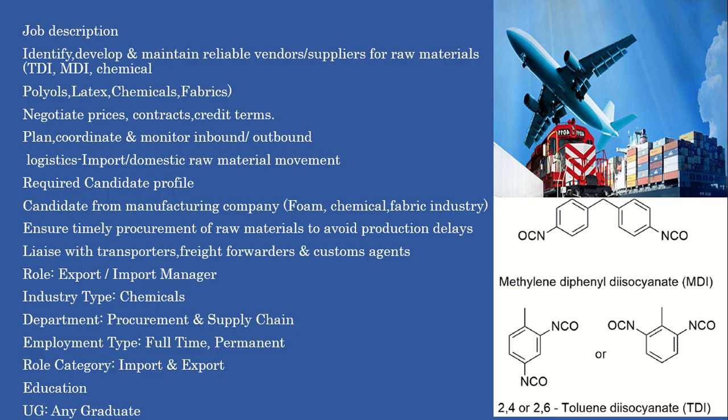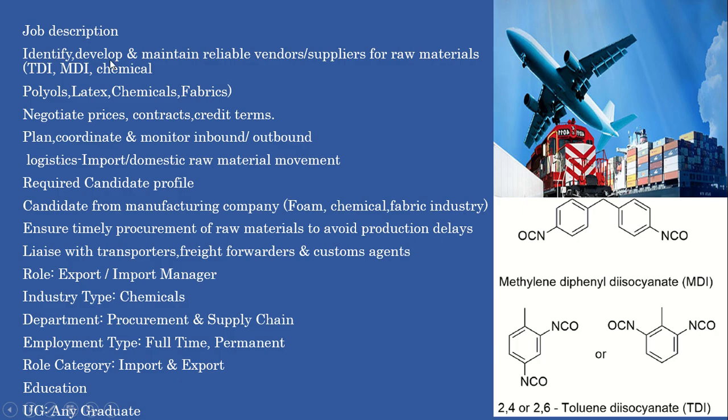Now if we talk about the job description, you need to identify, develop, and maintain reliable vendors and suppliers for the raw materials, TDI and MDI chemicals. You can see here these are the TDI and MDI chemicals. These are the raw materials this organization uses for the manufacturing process.